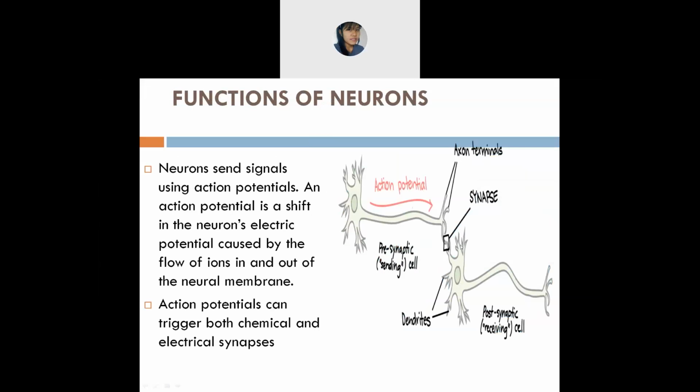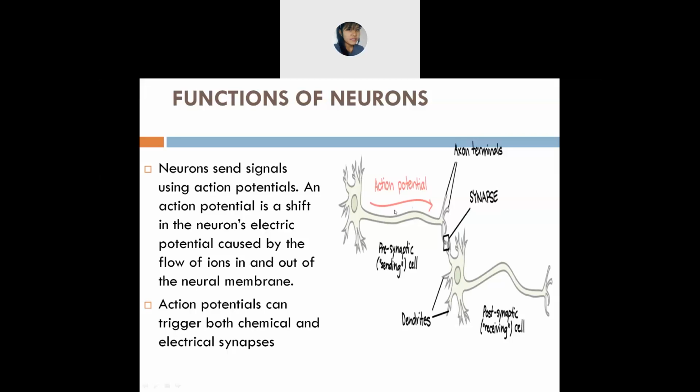These axon terminals get connected with the other neuron, in the dendrite part. The connection between these two neurons is known as synapse. This synapse occurs chemically as well as electrically.